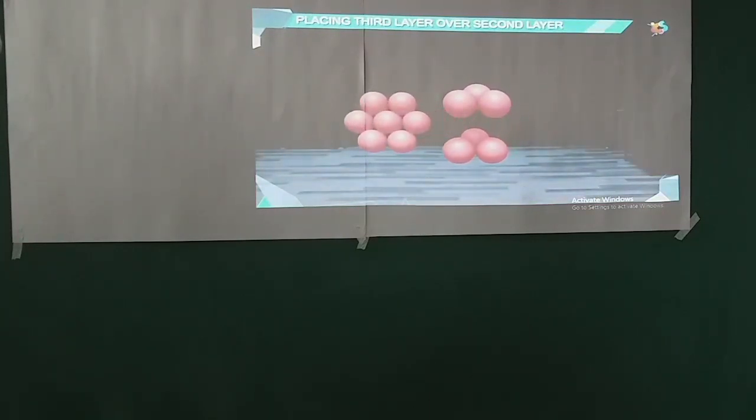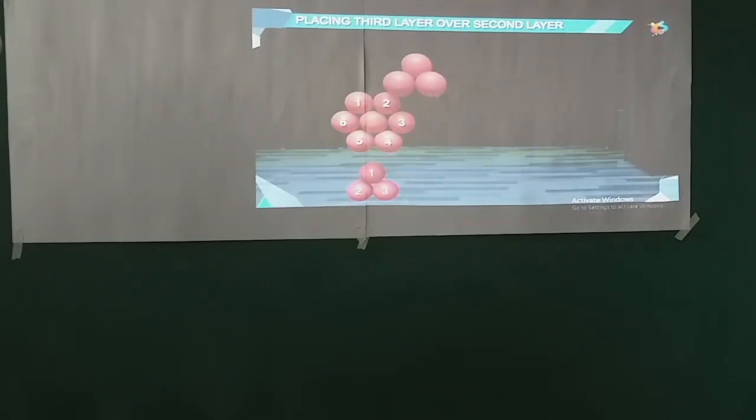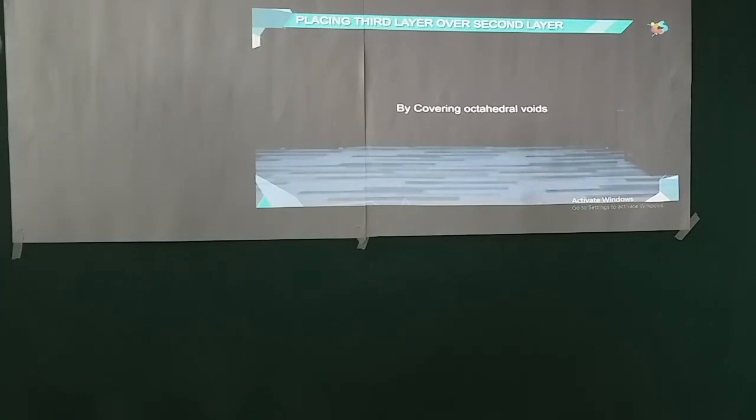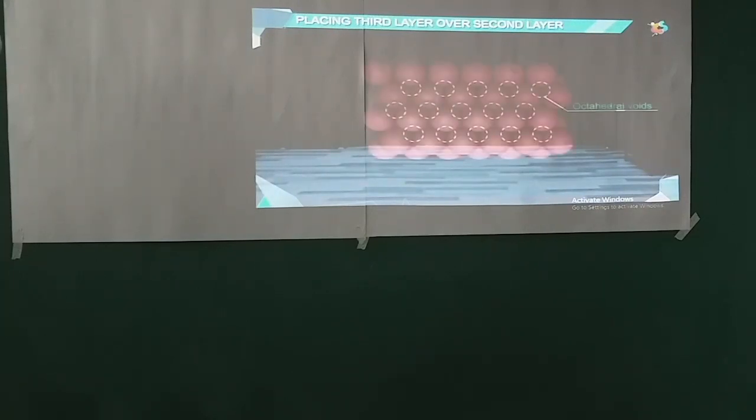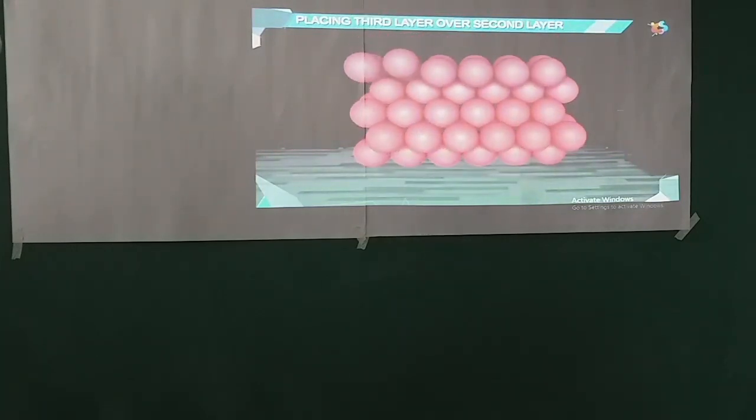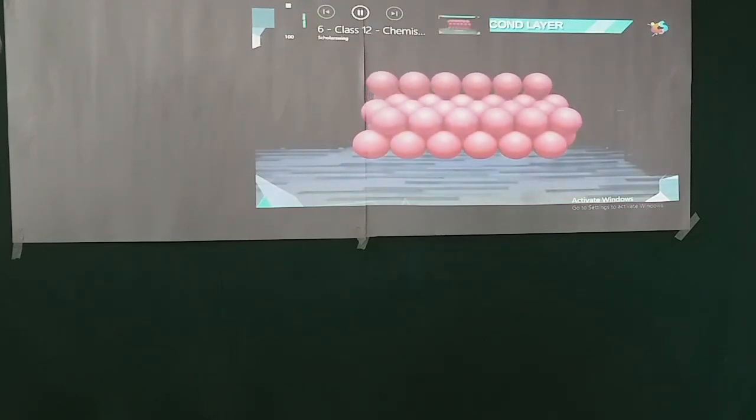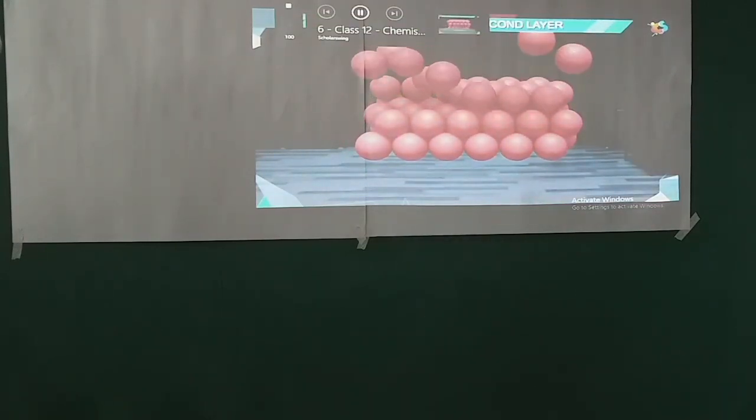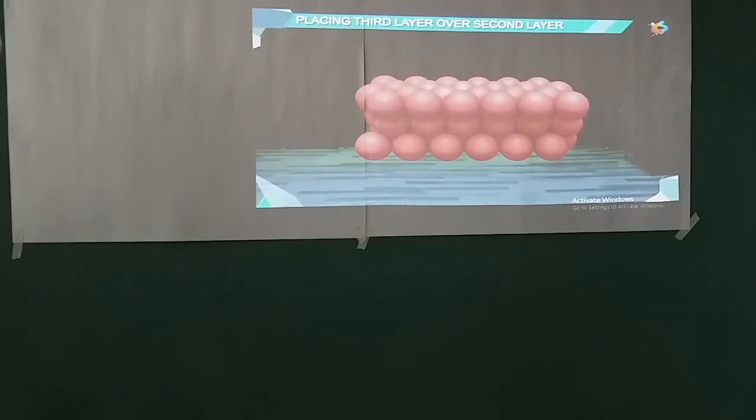Layer, 3 from the bottom layer, and 3 from the top layer. So the coordination number is 12. Covering octahedral voids. The octahedral voids of the second layer can be covered by placing the spheres of the third layer over them. On doing so, the spheres of the third layer are not aligned with the spheres of either the first layer or the second layer.